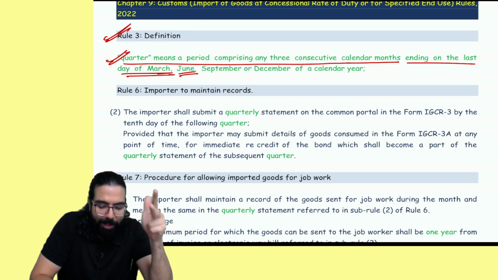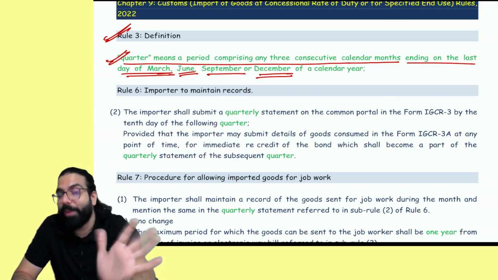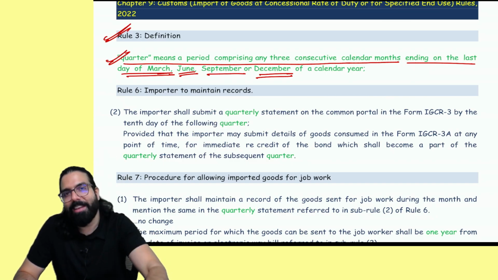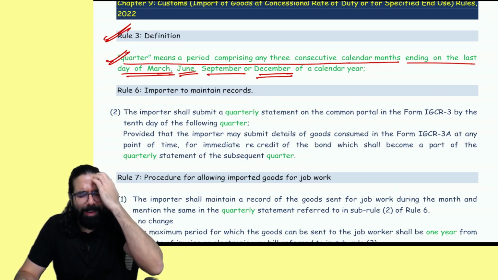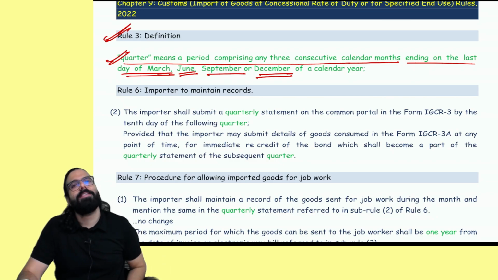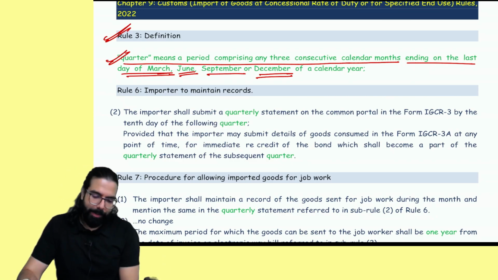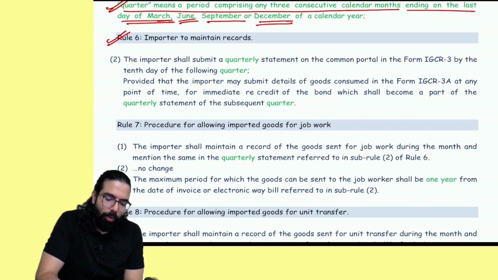April, May, June is 1 quarter. July, August, September is 1 quarter. October, November, December is 1 quarter. So it is not financial year anymore. In IGCR, they follow calendar year. In IGCR rules, now they follow calendar year. Done, sir. Now see, rule number 6.